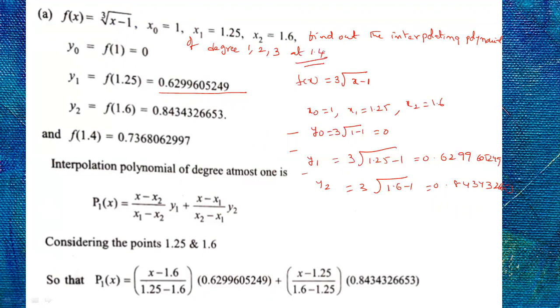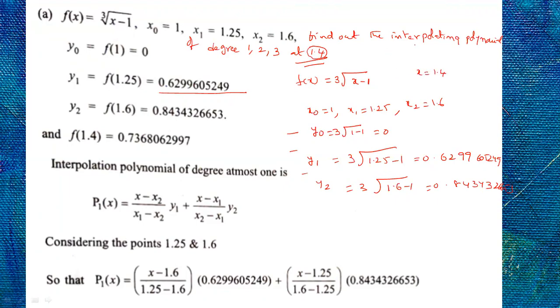This is your problem. This is your x. You see the data is given at 1, 1.25, 1.6, these are the values. He is asking for the value at 1.4. So your x is 1.4.